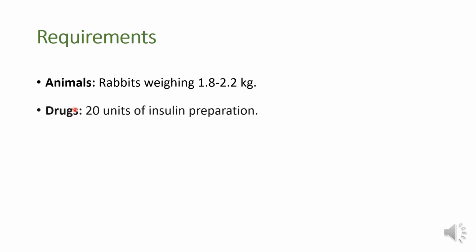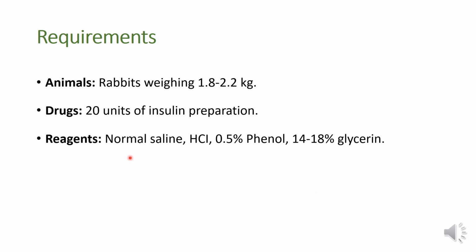Now we'll see the requirements. Animal: we require rabbits weighing 1.8 to 2.2 kg. Drugs: 20 units of insulin preparation. Reagents we require include normal saline, HCl, 0.5% phenol, and 1.4 to 1.8% glycerin. Now we'll see the procedure.